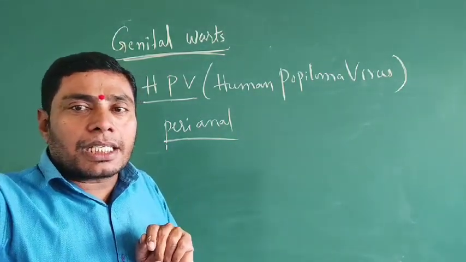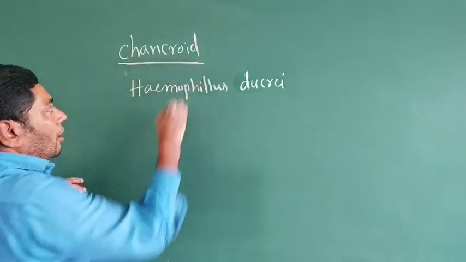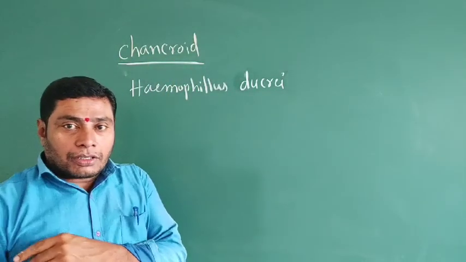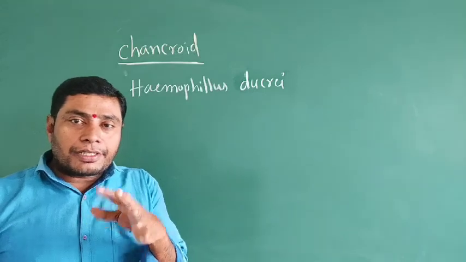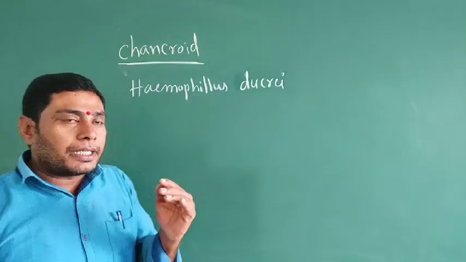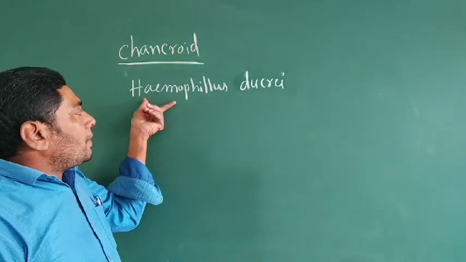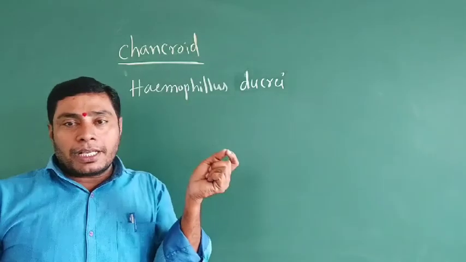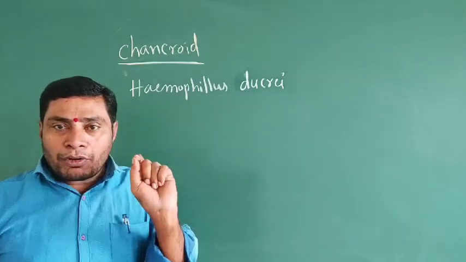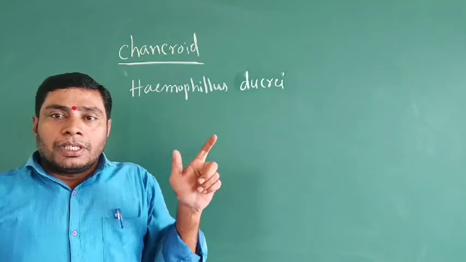And the next disease is chancroid. Chancroid is another sexually transmitted disease, caused by Haemophilus ducreyi.